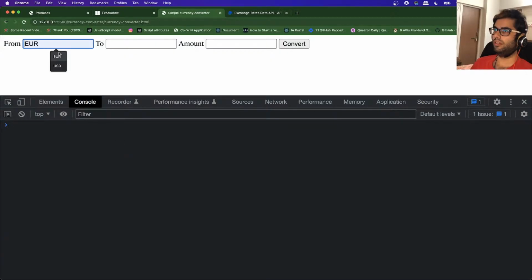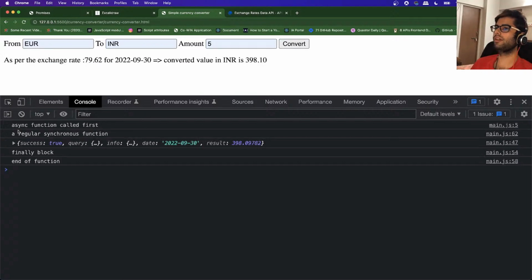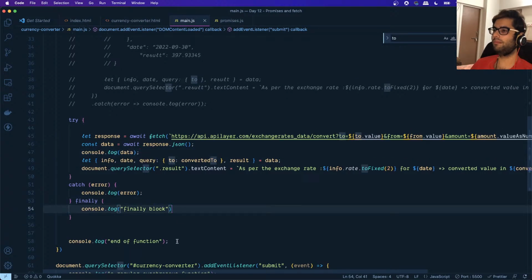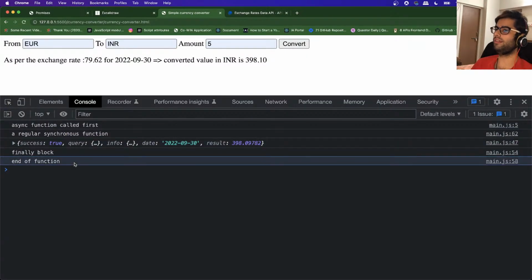So if I do the execution now, I guess it should be very clear to you guys that async function was called first. The execution was paused, so it went ahead with the next set of statements. Then, once the response was available, it resumed the execution of that function from that point. Okay, so then we have the log statement over here, then the log statement from the finally block, and then end of function finally. I hope the flow for an asynchronous function is clear to you guys.